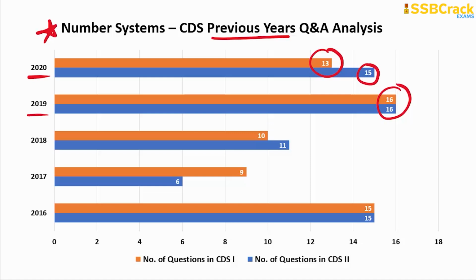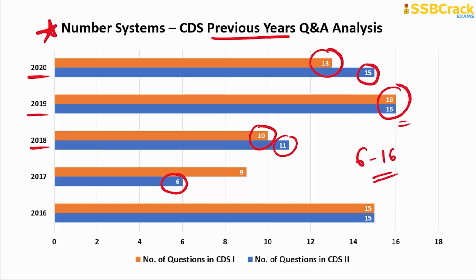But if you check the other papers, like 2018, there were 10 questions in Series 1 and 11 questions in Series 2. The least number of questions so far was 6 on the topic of number systems, and the highest, as we understood, was 16. In the later part, the questions ranged between 6 and 16, isn't it? So you can easily expect in your upcoming serious written examination the number of questions to lie in this range on the topic of number systems only.